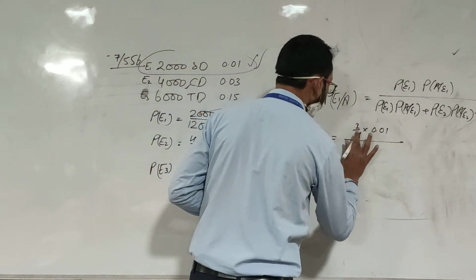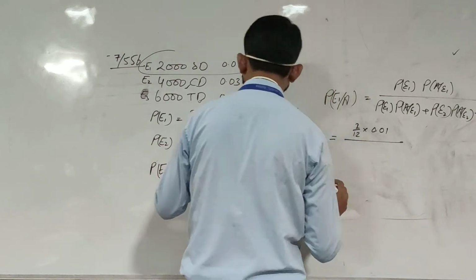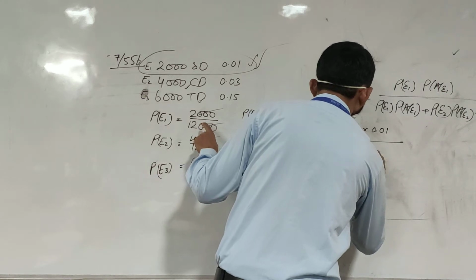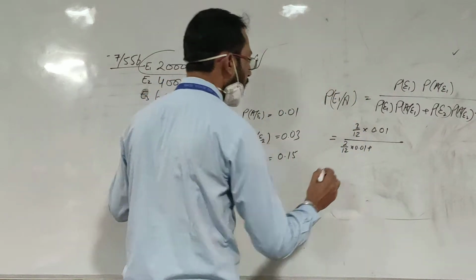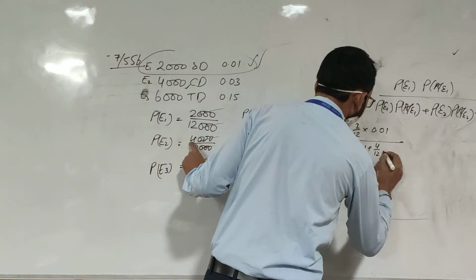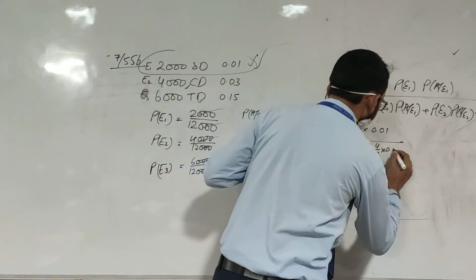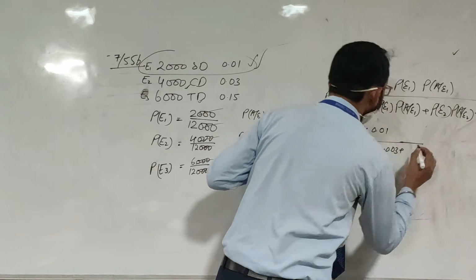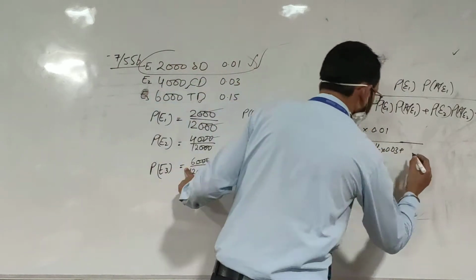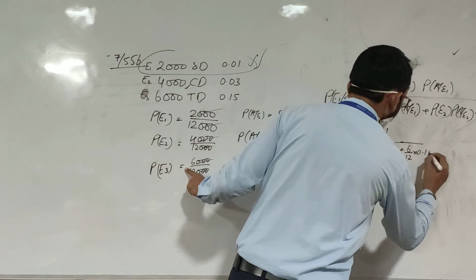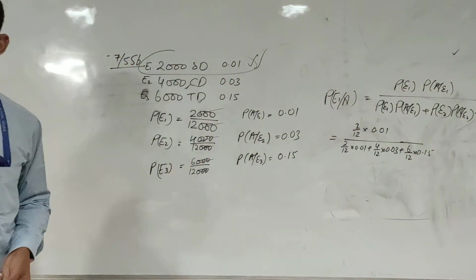Calculation wise we need not think in that case. Now 2 by 12 into 0.01 plus 4 by 12 into 0.03 plus 6 upon 12 into 0.15.